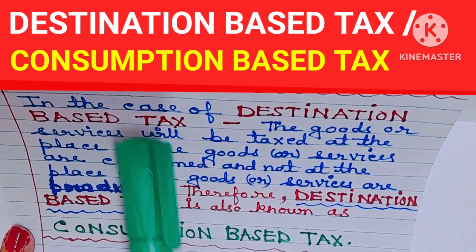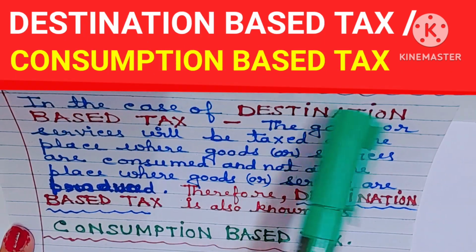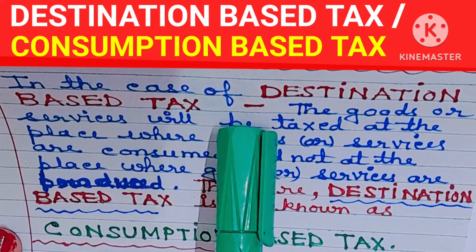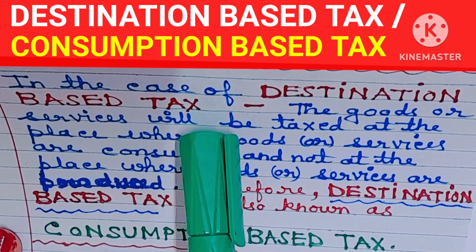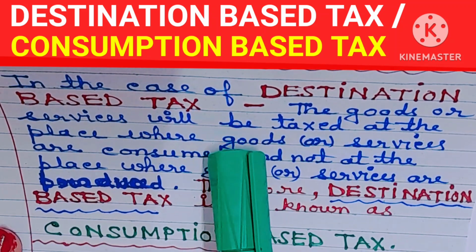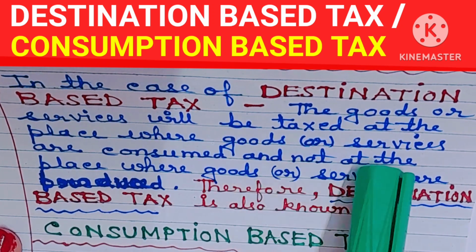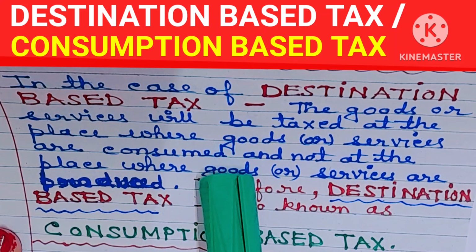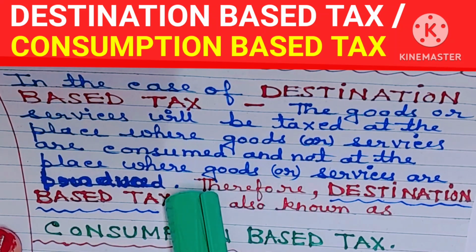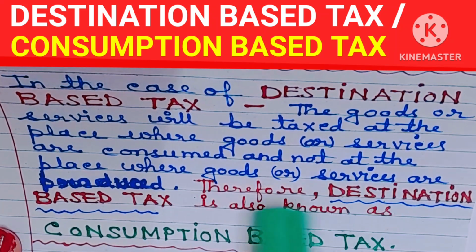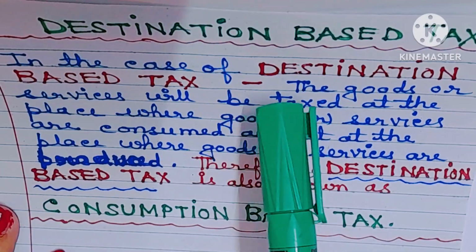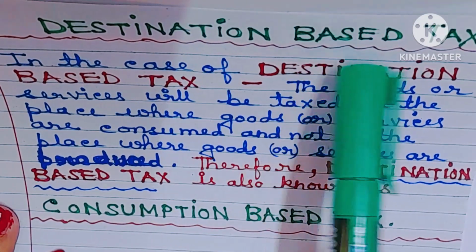Okay? Now, what is destination-based tax?